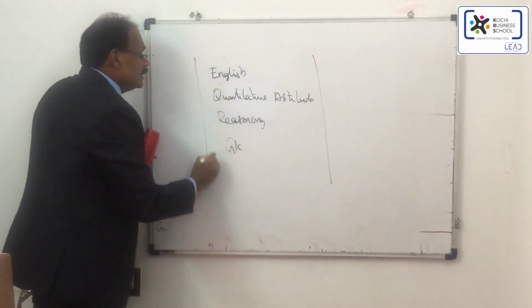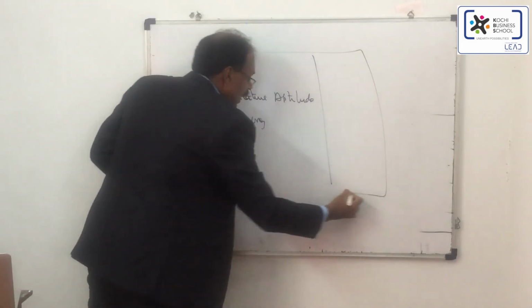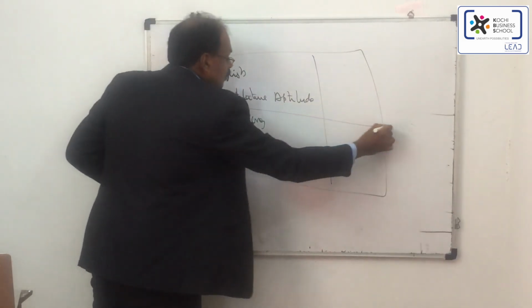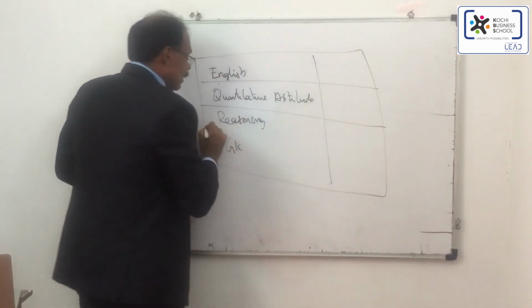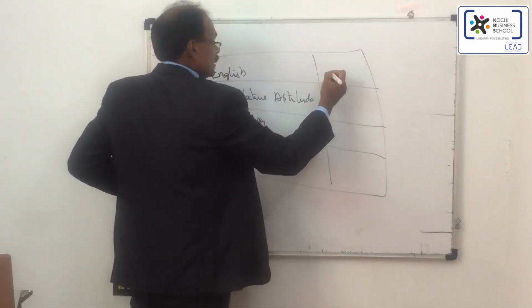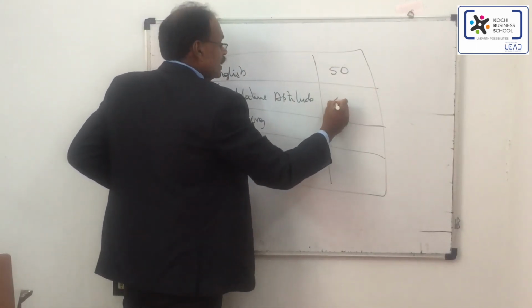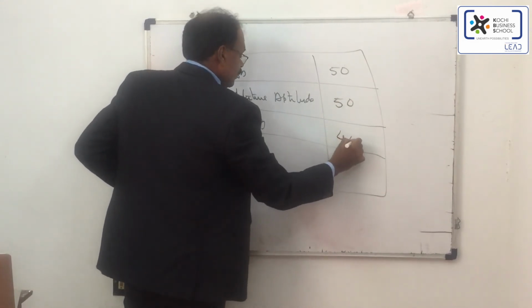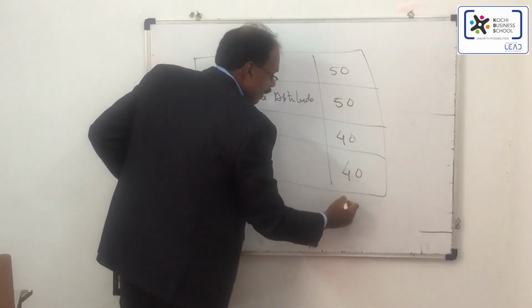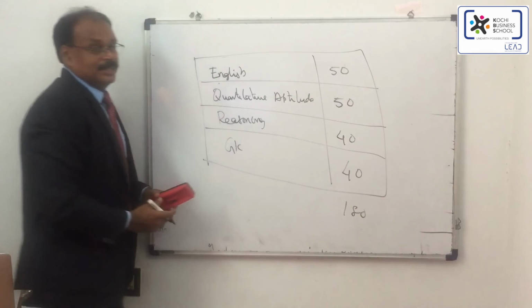Based on this, if you can score at least a good number of questions right, then you will become eligible to do the KMAT. English 50, quantitative aptitude 50 questions, reasoning 40 and GK 40, all together 180 questions.